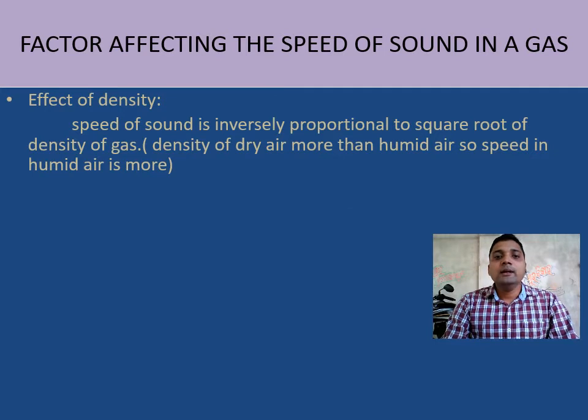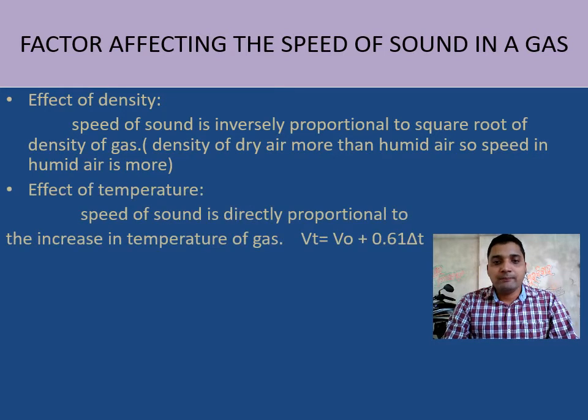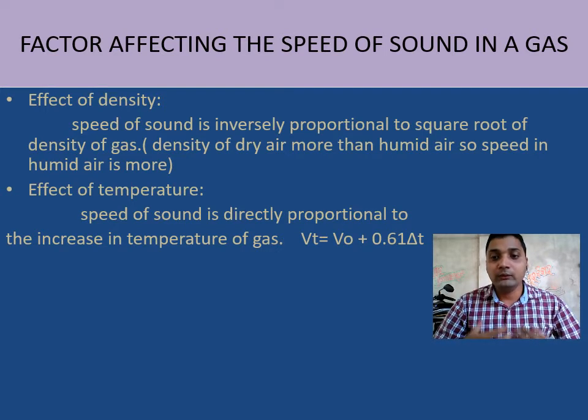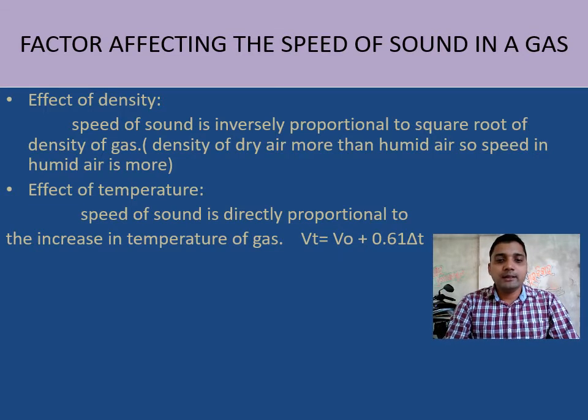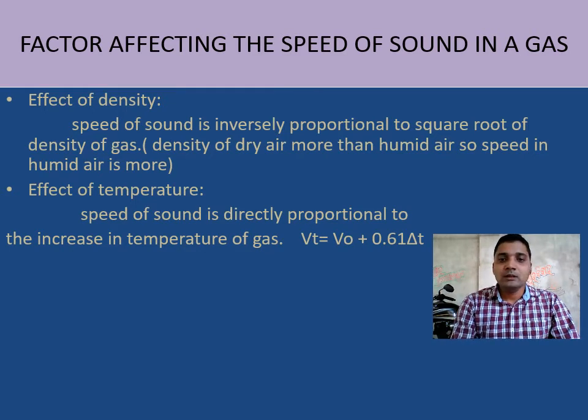Next, it depends upon the temperature. With increasing temperature, the speed of particles increases, their kinetic energy increases, and they collide with each other more. So the speed of sound also increases. Here we have an equation, the relationship between Vt and V0, where Vt is the speed of sound at T degrees Celsius and V0 is the speed of sound at 0 degrees Celsius.